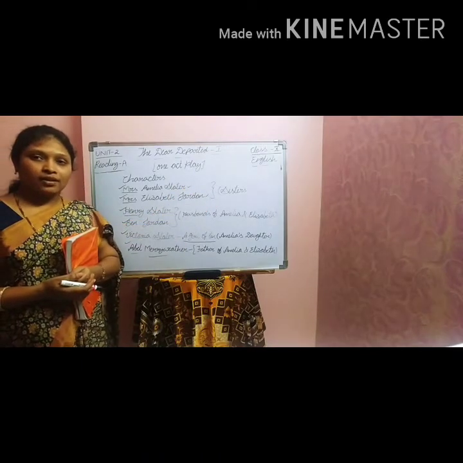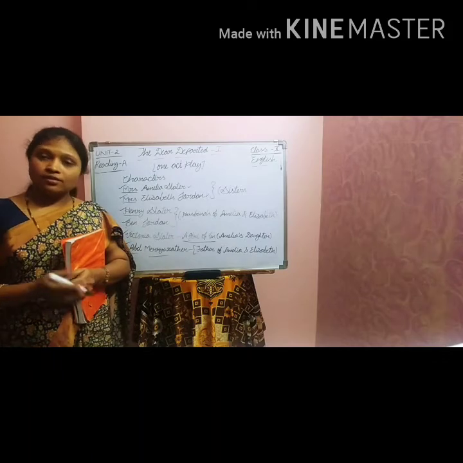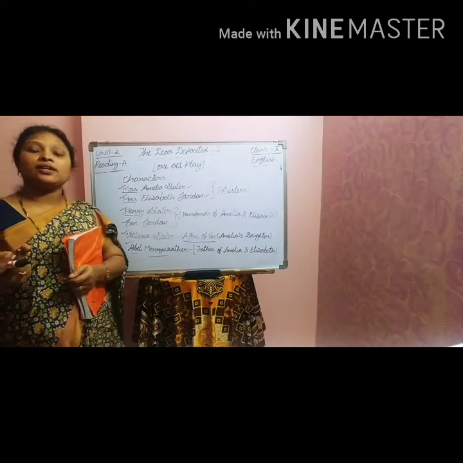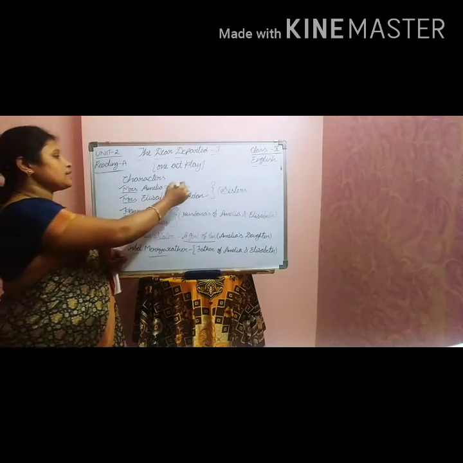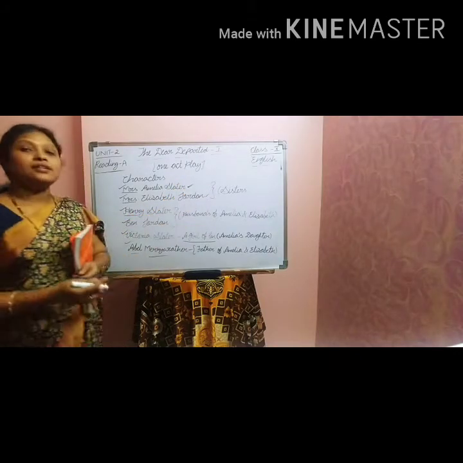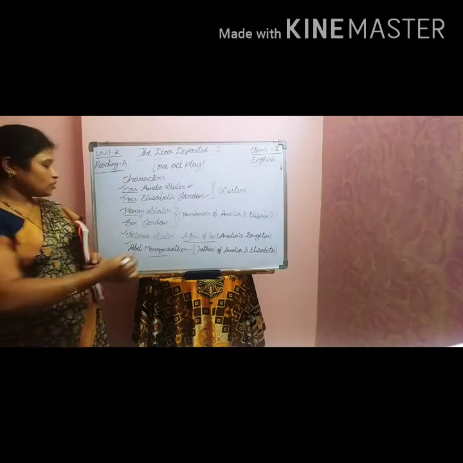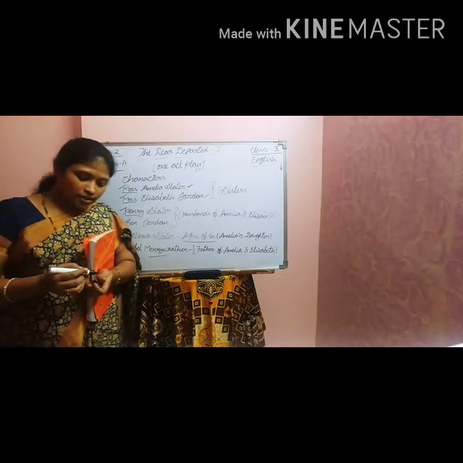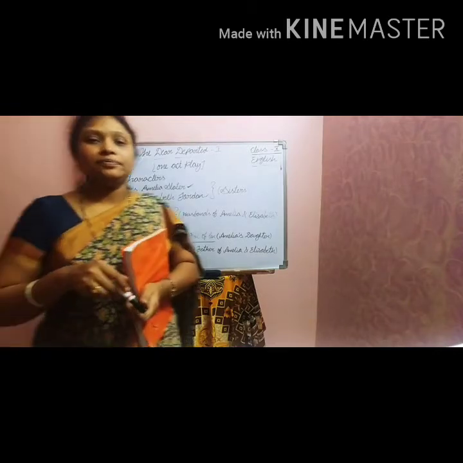Understood, children? Abel Merriweather is having two daughters. One is Amelia Slater and another one is Elizabeth. Amelia is the elder one and Elizabeth is the younger one. So Victoria is the daughter of Amelia Slater. Understood, children? So shall we start the lesson?